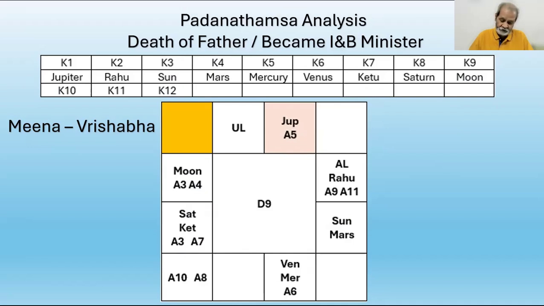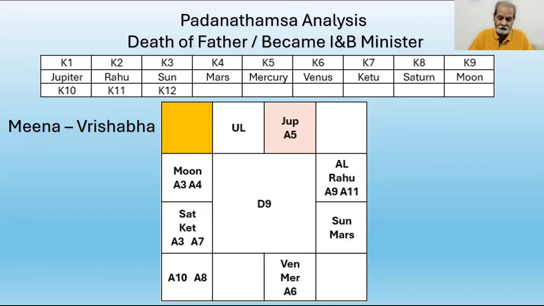The Lord of Antardasha sign Vrishabha, A5. Venus is the Lord of A5, combines with Mercury K5, and also Lord of Kanya, the fifth from A5. Venus is aspected by Moon K9, which is also the Lord of Karkataka, which is A9.